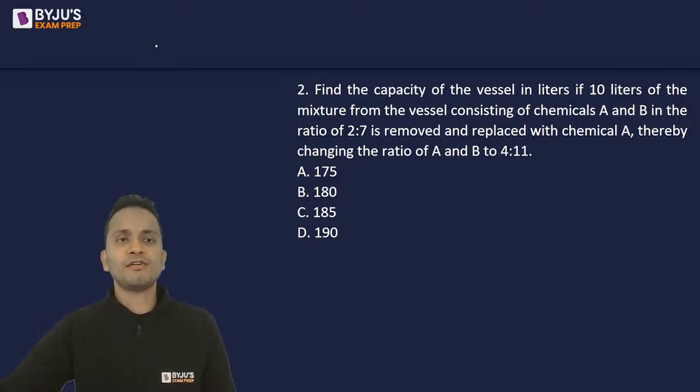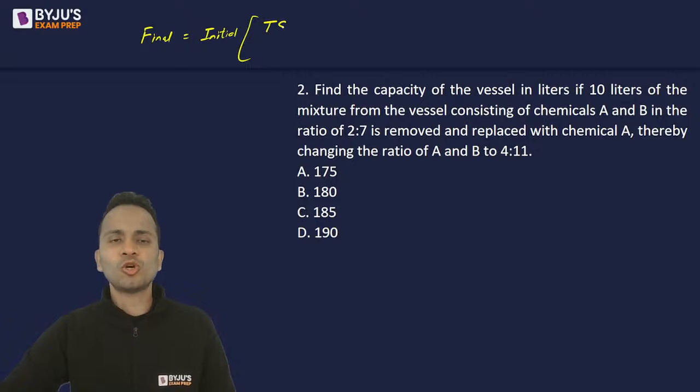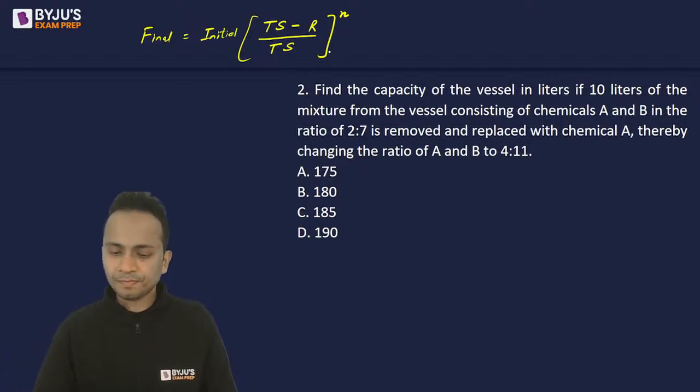Formula says that final fraction of A or B, we'll talk about that, is equal to initial fraction bracket total solution minus the solution which is removed divided by total solution raised to the power number of times the step is repeated. Okay.